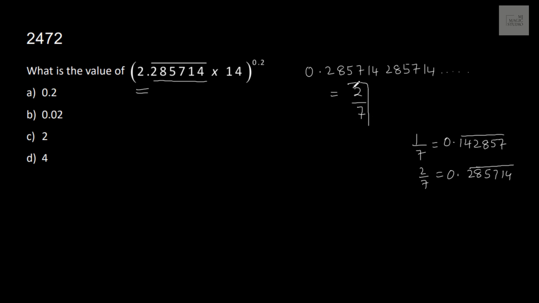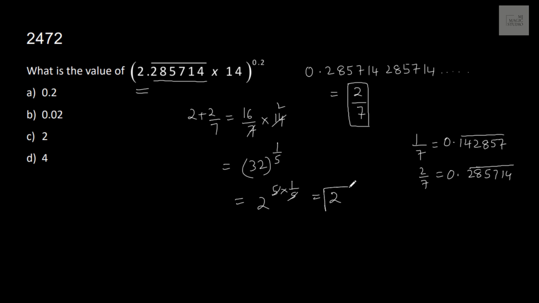So if we can easily convert this into the fraction 2 by 7, then life becomes very simple while solving this. So 2.285714 recurring means 2 plus 2 by 7, that is 14 plus 2 is 16 by 7 into 14 will give 32. So we have 32 to the power 0.2. 0.2 means 2 by 10, that is 1 by 5. And 32 is 2 to the power 5, into 1 by 5, cancel out. The final answer is 2, and that is in option C.